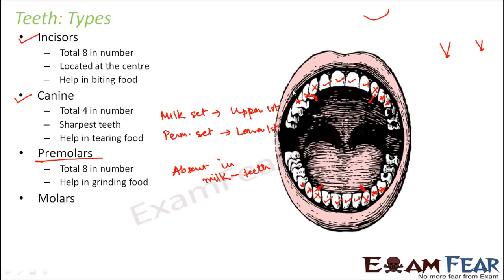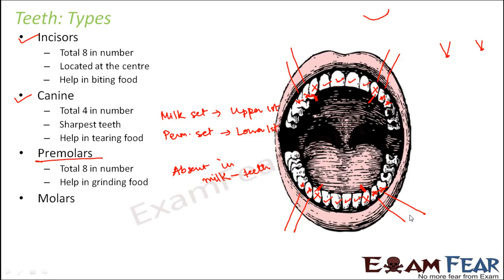So the two teeth which you see at these locations in your mouth now, they are all premolars. But they were not present since you were a child. So while you were a child, what were the teeth which were present in these locations? We will see that very soon. These premolars have got a flat surface. If you try to feel your own teeth with your tongue, you will see that they have got a flat biting surface.